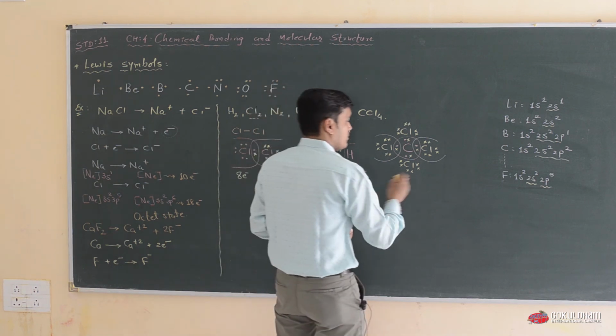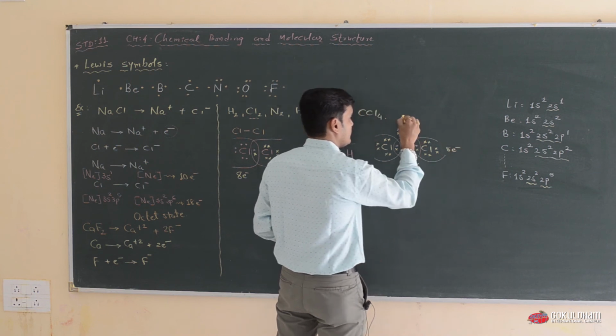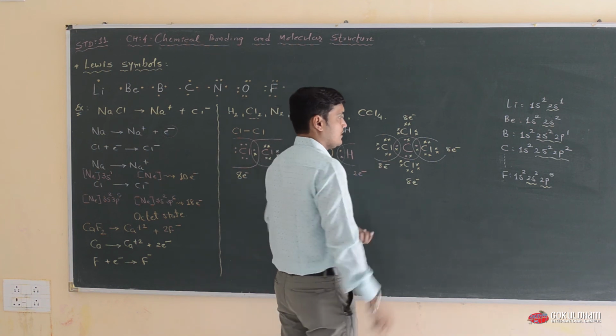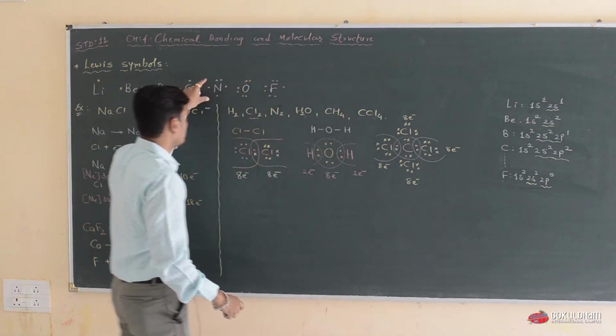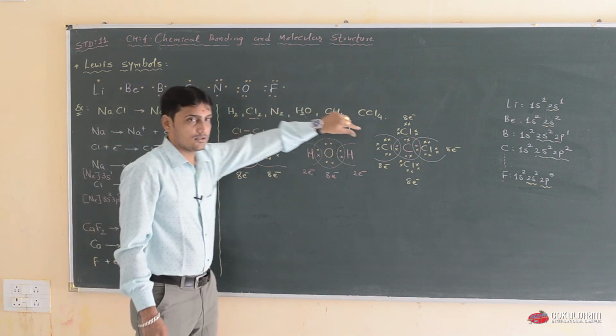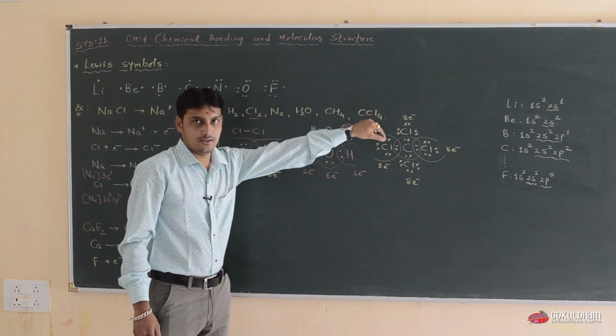So all have 8 electrons, an octet state complete structure. So this is the use of the Lewis symbol. We can draw the Lewis structure of any molecule.